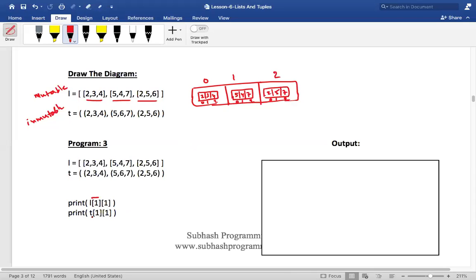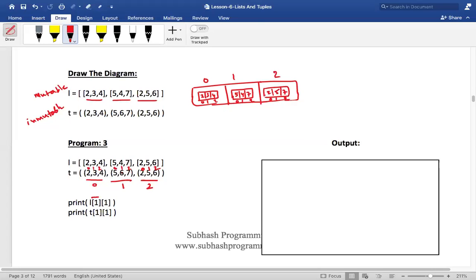Now similarly, say for t of 1 and 1. This is t, this is 0, 1, 2, and 0, 1, 2, 0, 1 and 2, correct? So t of 1 is this, and within that I want index 1, which is nothing but 6. Is that clear, guys? It is quite simple, no?